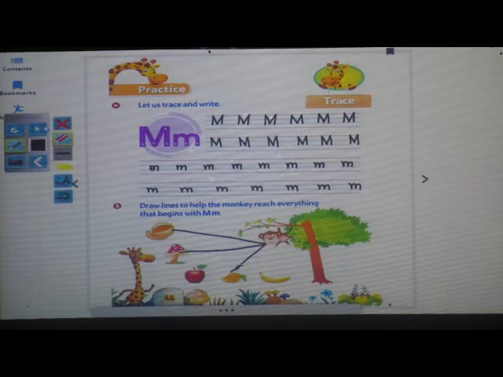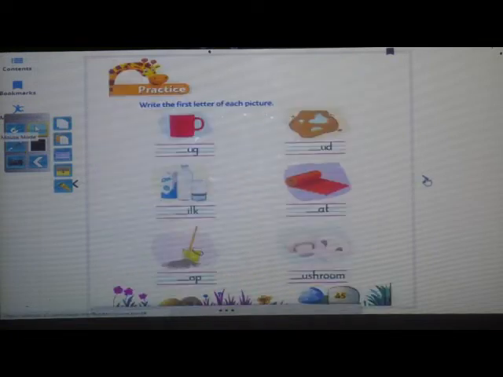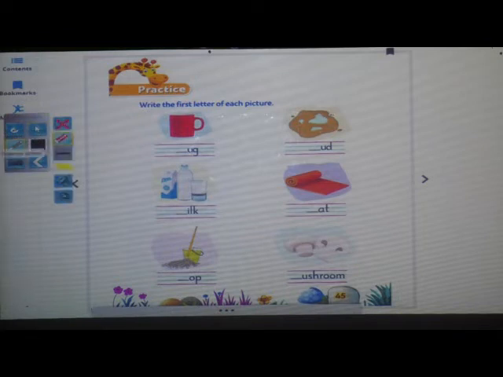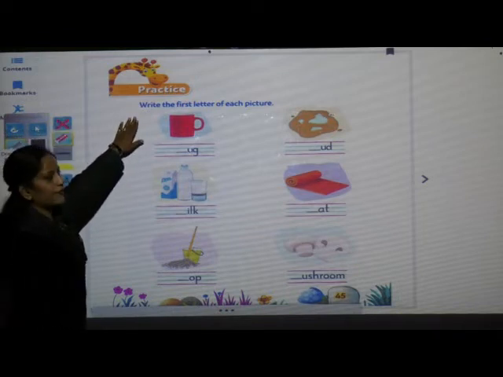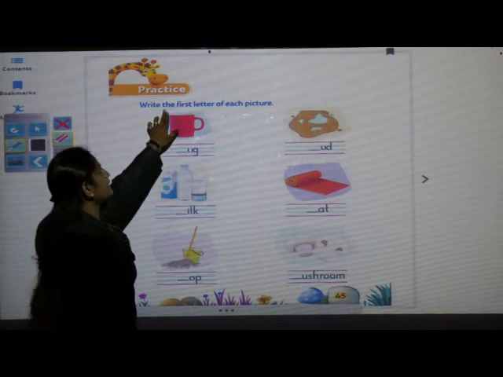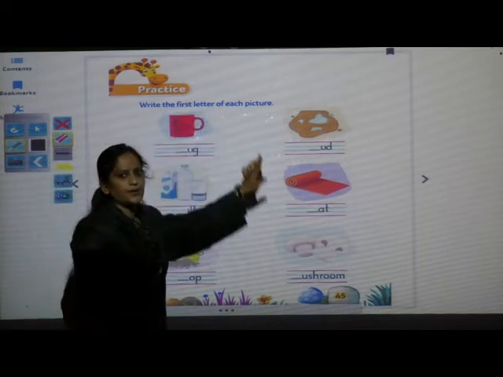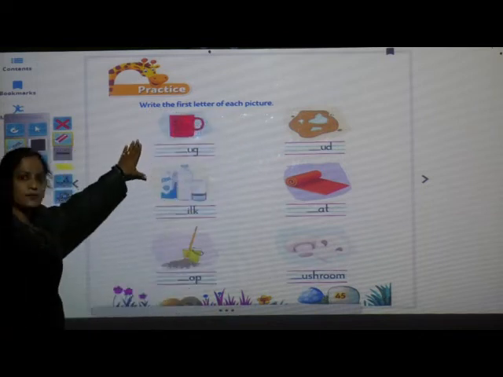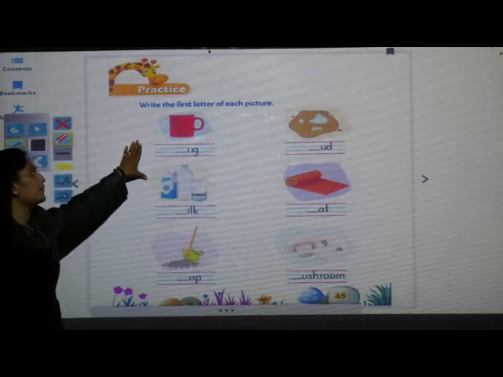Done? Turn the page. Next page you have to open page number 45. Okay, children? Now here we have to do practice. Write the first letter of each picture. You have to identify the picture and you have to write the first letter.